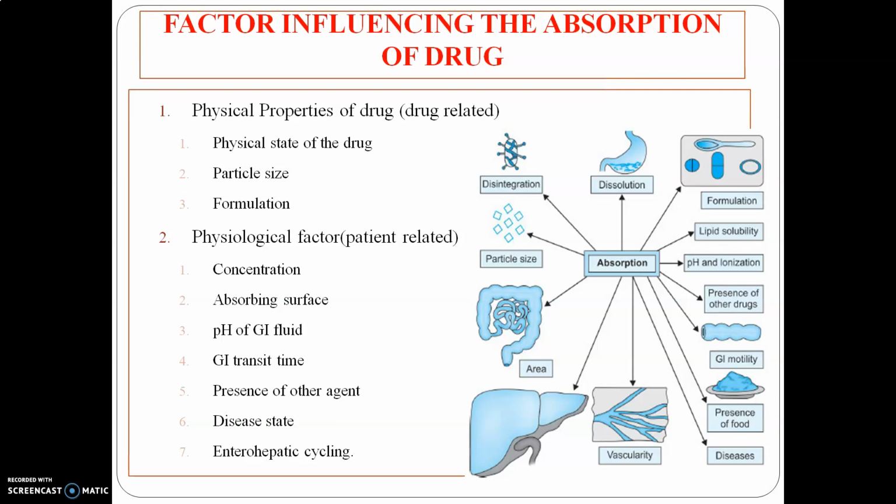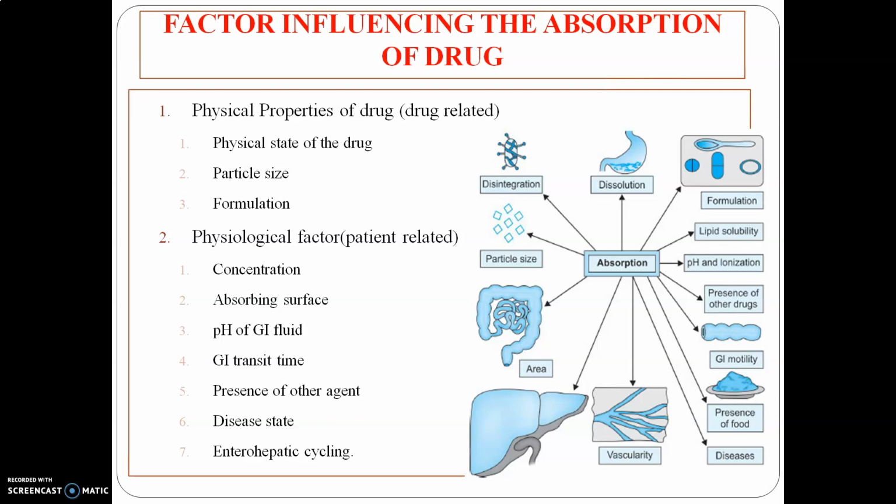So how does the physical state of the drug affect absorption? Physical state means there are three states of drug: liquid, solid and gas.